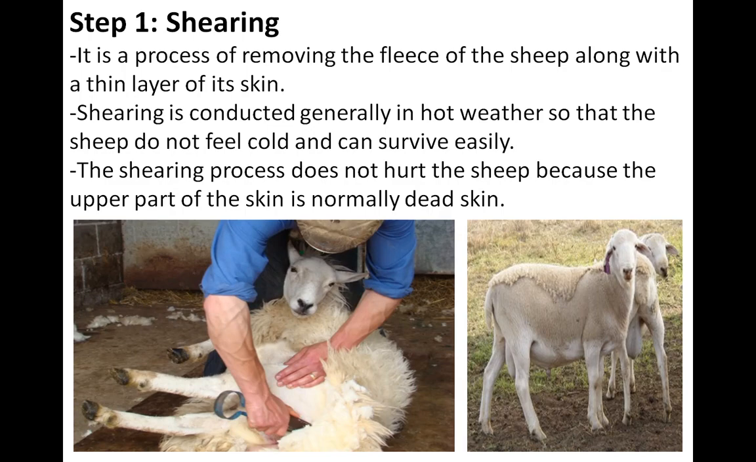Okay, I will explain that. The shearing process does not hurt the sheep because the upper part of the skin is normally dead skin. Means the uppermost layer of your skin is dead. Also, the hair of the sheep grows again, just as your hair does. So that's why.